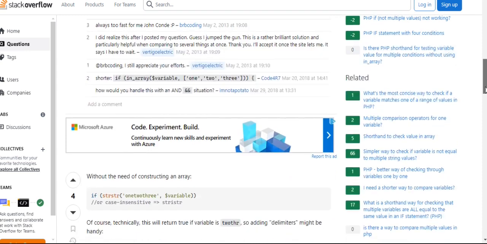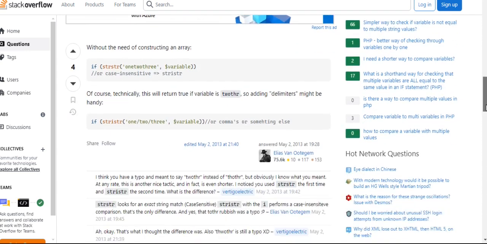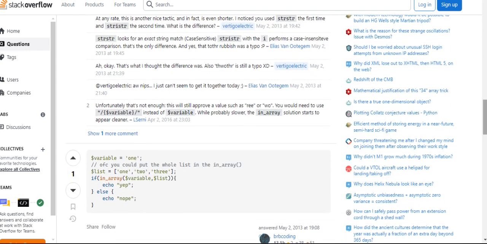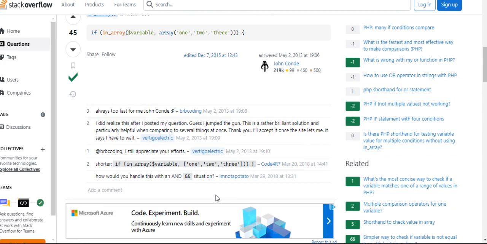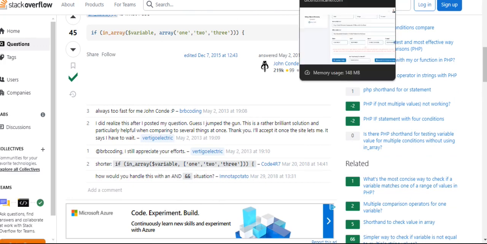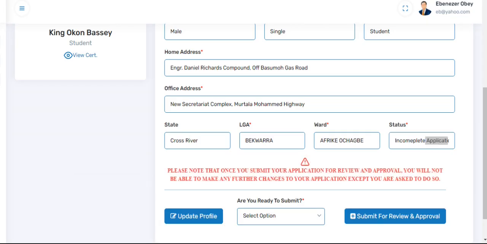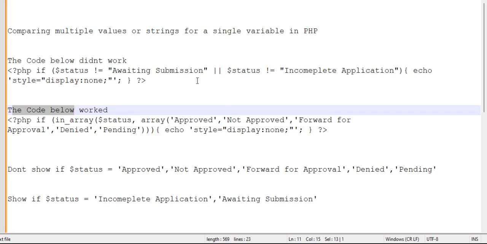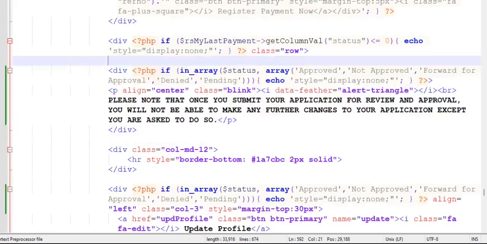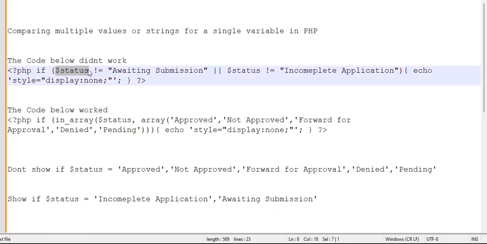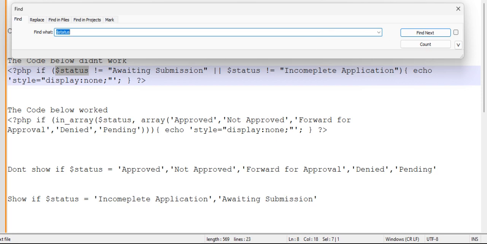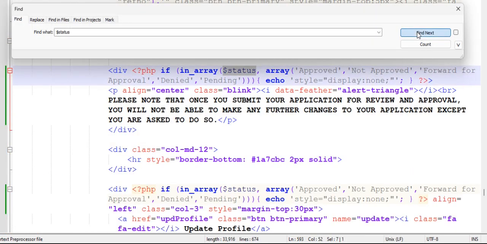Now when I scrolled down as well, I saw others with different solutions, like this one, right? But I didn't bother. I just went ahead with this guy's code and played around with it till I got what I got here. So what am I saying? If, for example, you have two conditions, okay, let me take us back to the application. Let me put this on search and then take us back to the application.